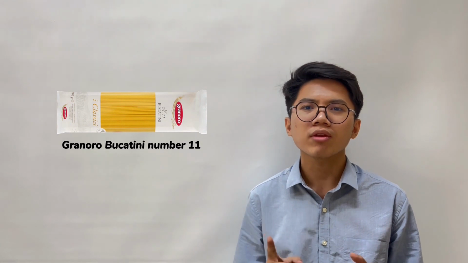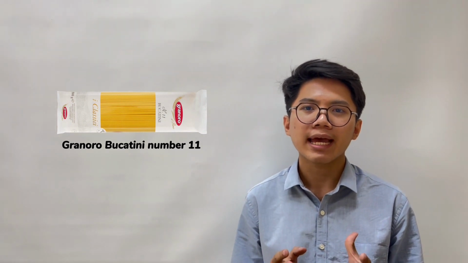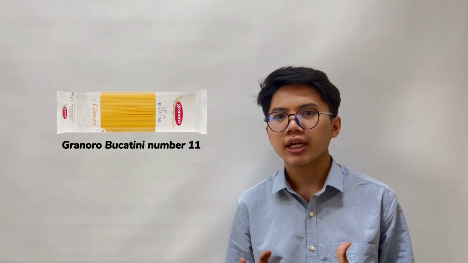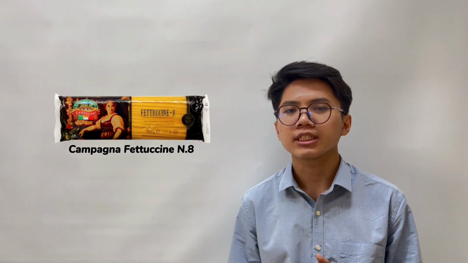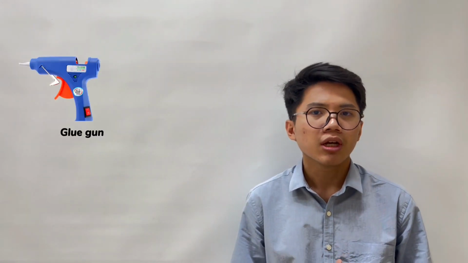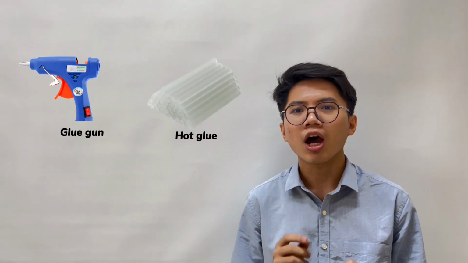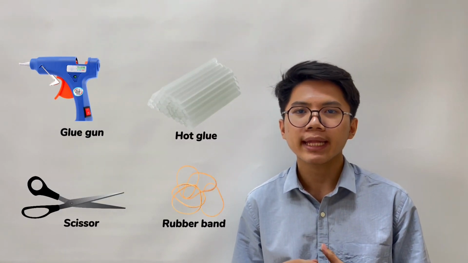So now let me explain all the materials that we have used for the construction of the spaghetti bridge. The first one is Granoro Bucatini number 11, which we use for the main structure, and then Campagna Fettuccini number 8 that we use for slab decoration, and then we use glue gun, hot glue, scissors, rubber band, and this rigatoni pasta, which is one of the special techniques that we use. So let me illustrate this.